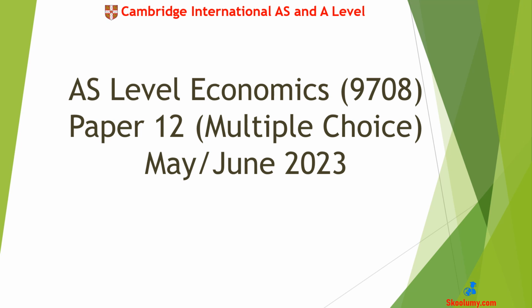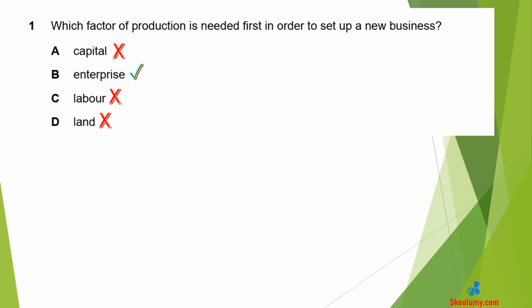This is a comprehensive solution to Cambridge International AS Economics Paper 1-2. Multiple choice. May-June 2023. Question 1.